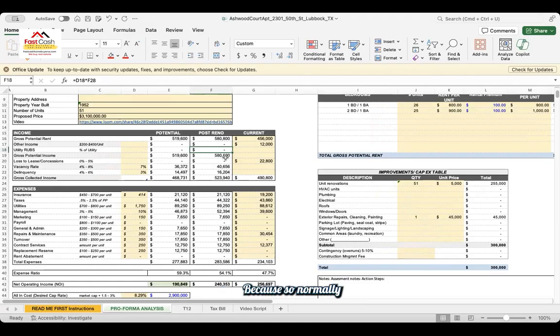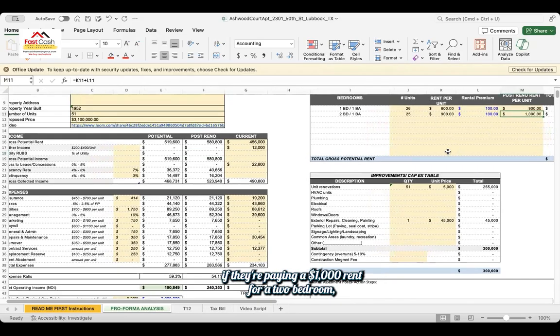Normally what happens is if they're paying $1,000 rent for a 2 bedroom, 1 bathroom in that area, they may not pay $1,000 if they also have to pay the utilities. A tenant may only be willing to pay, let's say, 850, and on top of that they'll pay you the 150 for the rubs, but they may not be willing to pay you 1,000 plus 150 for the rubs.